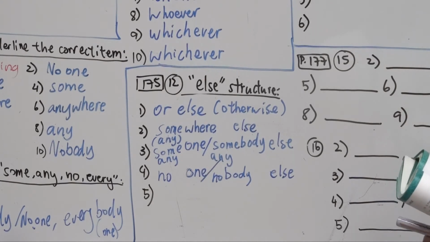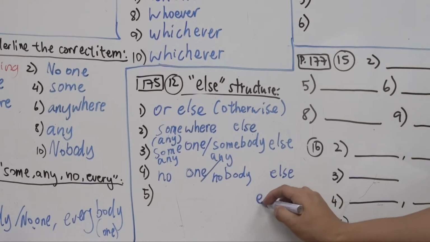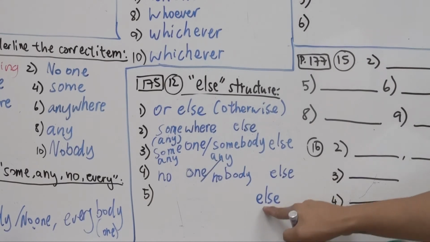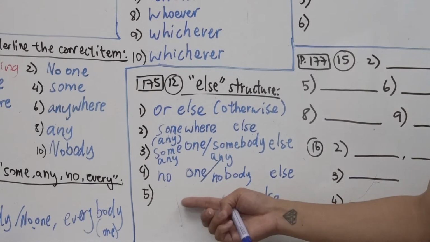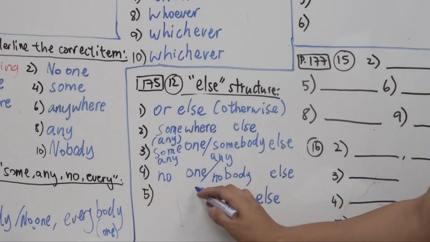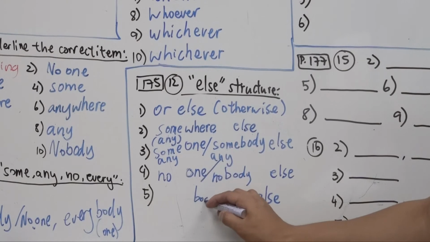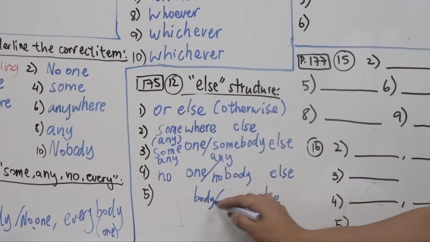Okay, number 5. I've only bought 2 tickets for the concert as I wasn't sure if blank would want to go. Alright? Again, else structure. So we can assume that at the end of the phrase, there's an else somewhere there, right? So let's put it at the end, okay? Alright? And then we have people. I've only bought 2 tickets for the concert. I wasn't sure if blank would want to go. Who would want to go? Some people, right? So what should be in the front, right? It should be body or one, okay? So body or one.